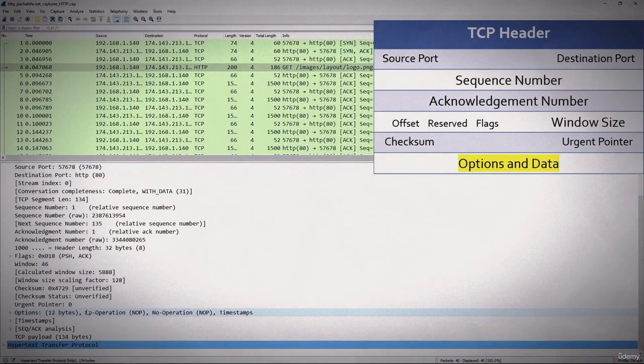So that's the TCP header in Wireshark, and we have gone over all of the field values and hopefully have got a little better understanding of TCP.